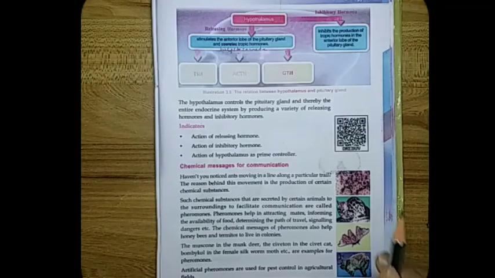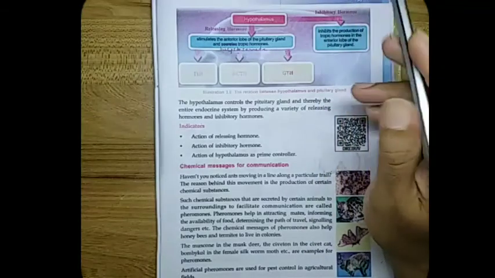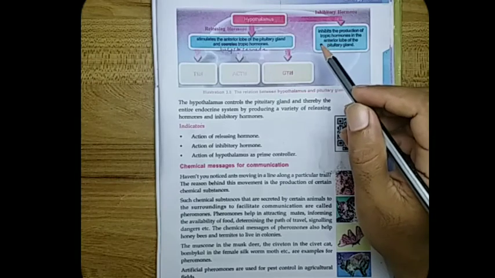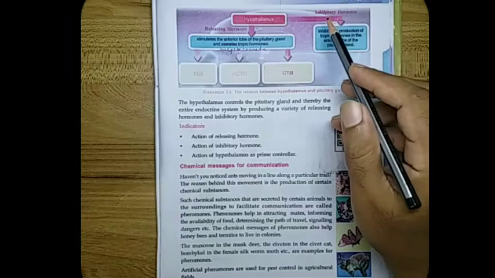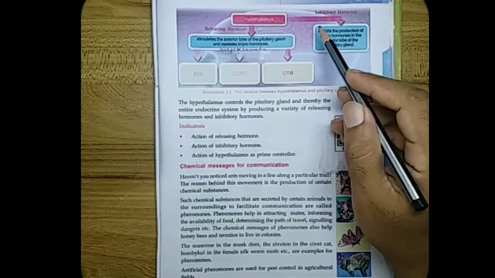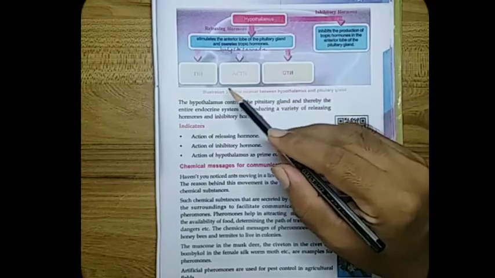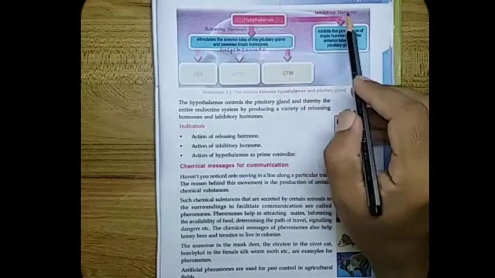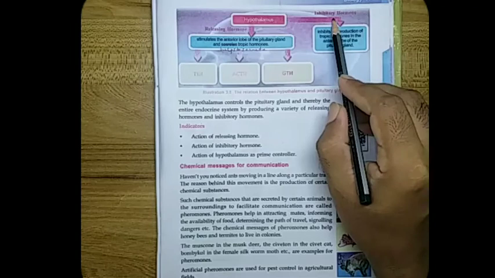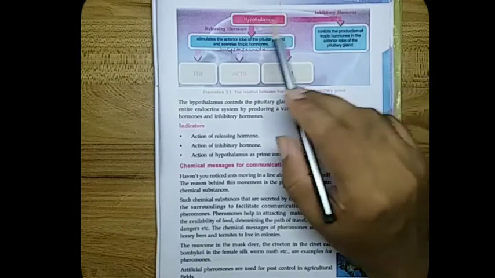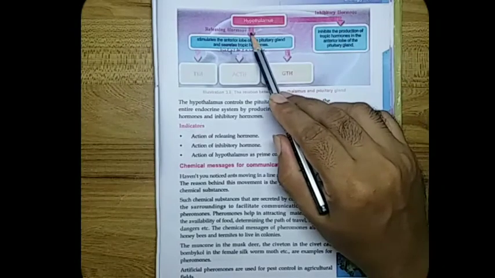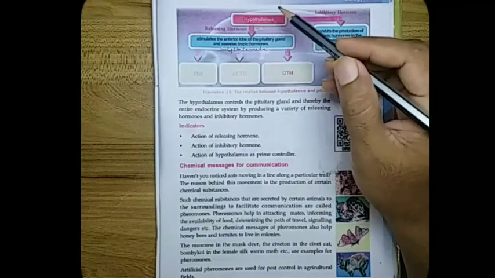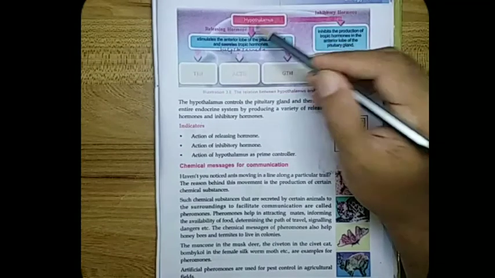The hypothalamus is considered the prime controller. How does the hypothalamus control the pituitary and thereby other endocrine glands? See illustration 3.8. The hypothalamus produces mainly two types of hormones, the inhibitory hormones and releasing hormones. What is the function of the releasing hormone?